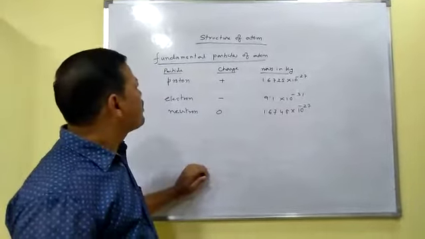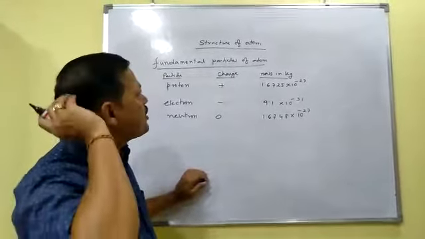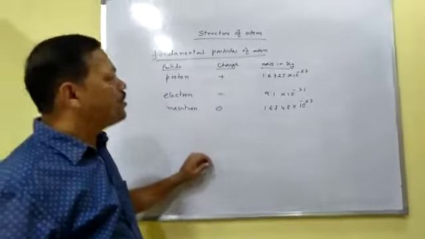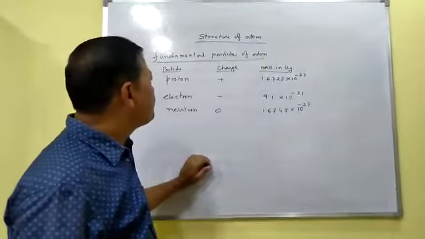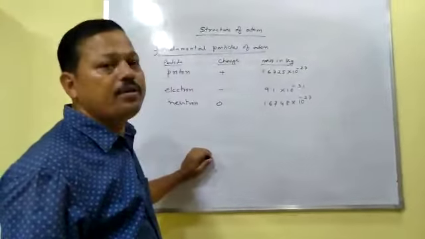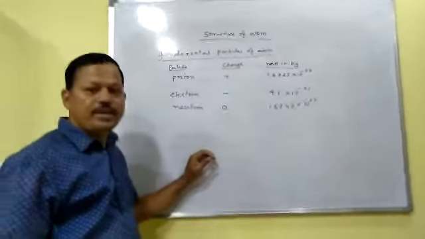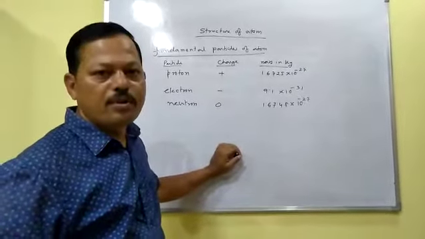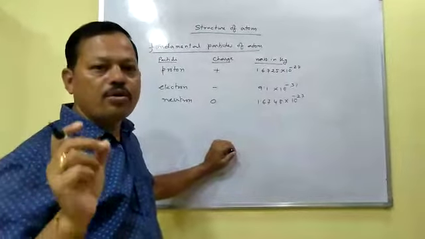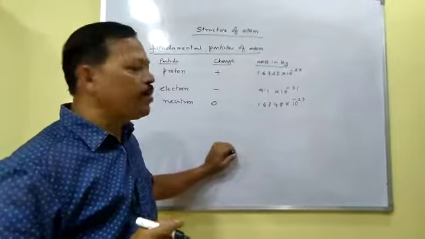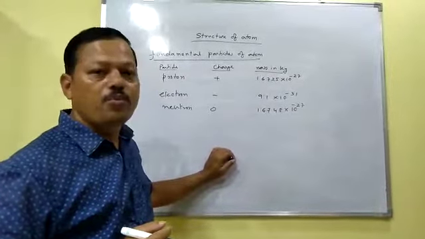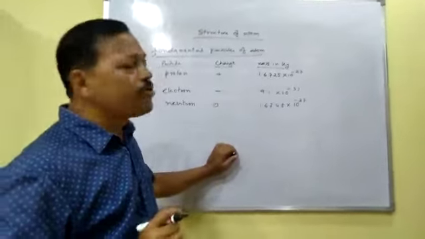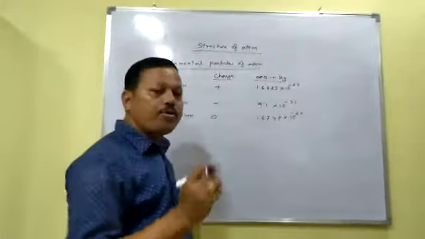Good morning, students. Today we'll start the second chapter. The first chapter is complete. The second chapter is structure of atom. Now in this chapter, normally we'll study about the different models of atom. As you have got Thomson's model of atom, Rutherford's model of atom, Bohr's model of atom. So different types of models you have already got. So here also you have to study about these models.